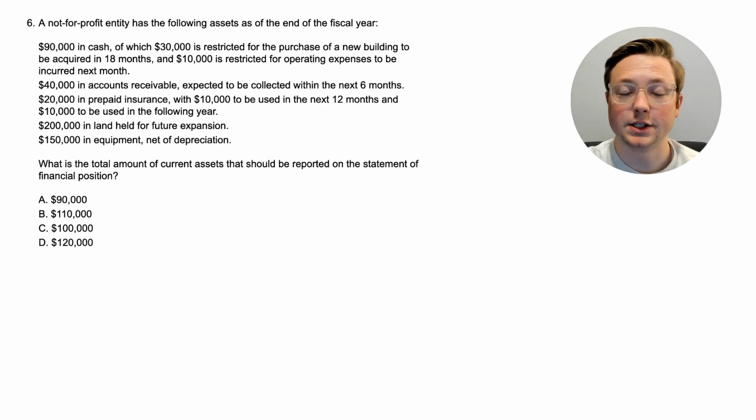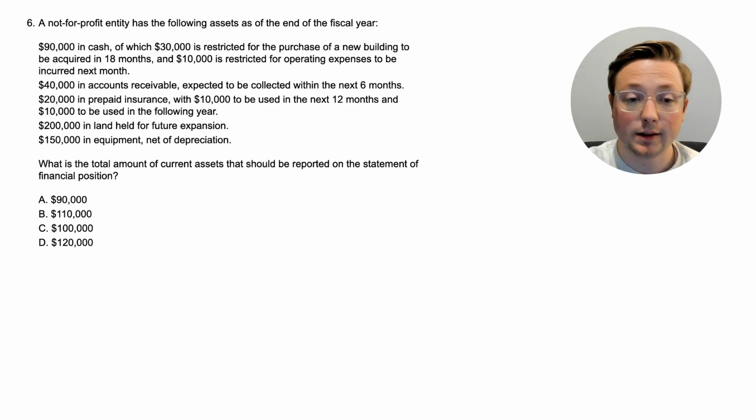All right, here we are at question 6. A not-for-profit entity has the following assets as of the end of the fiscal year. They have $90,000 in cash, of which $30,000 is restricted for the purchase of a new building to be acquired in 18 months, and $10,000 is restricted for operating expenses to be incurred next month. $40,000 in accounts receivable expected to be collected within the next 6 months. $20,000 in prepaid insurance, with $10,000 to be used in the next 12 months and $10,000 to be used in the following year. $200,000 in land held for future expansion, and $150,000 in equipment net of depreciation. What is the total amount of current assets that should be reported on the statement of financial position?